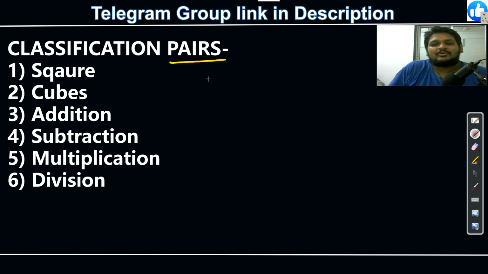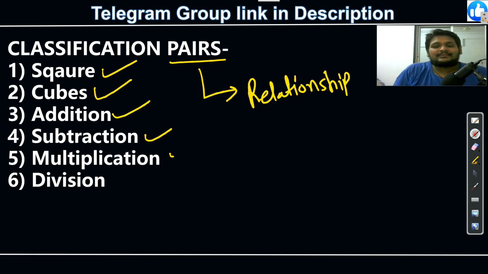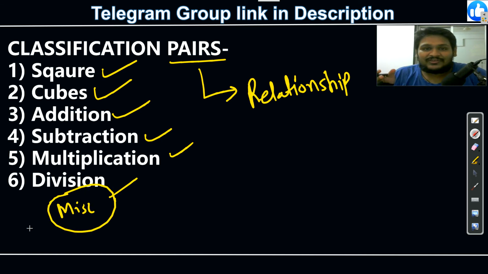Now we will see about pairs. In simple language, we need to identify the relationship between the two numbers. What could the logics be? Common logics you can apply directly: squares, cubes, addition, subtraction, multiplication and division. Develop your observation so that by observation only you can guess the logic. Then there will be miscellaneous logic, where we don't know what logic they will give.